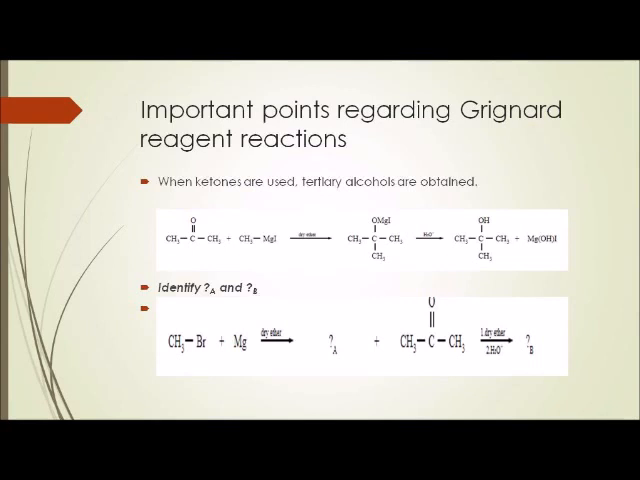Now, are you able to identify what is A and what is B? Methyl bromide reacts with magnesium in the presence of dry ether. What is the product A? The A is Grignard reagent, methyl magnesium bromide, CH3MgBr. When this Grignard reagent reacts with propanone, what will be the product B? The product B is 2-methylpropan-2-ol.